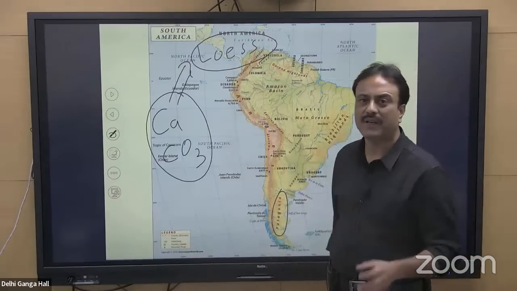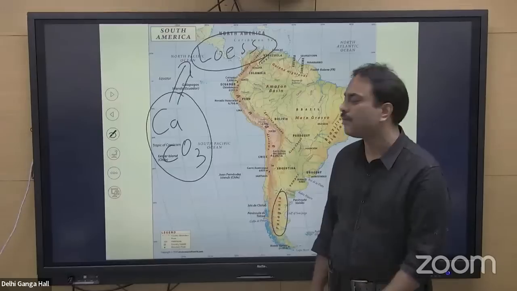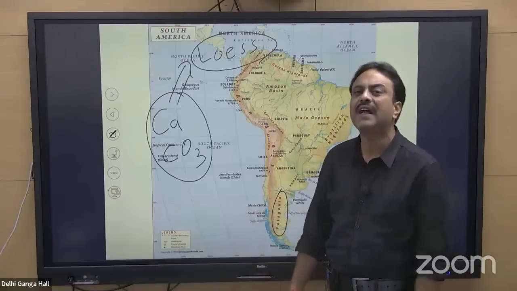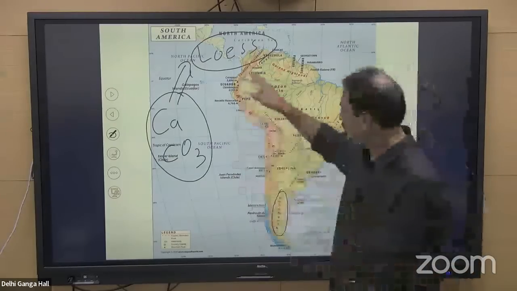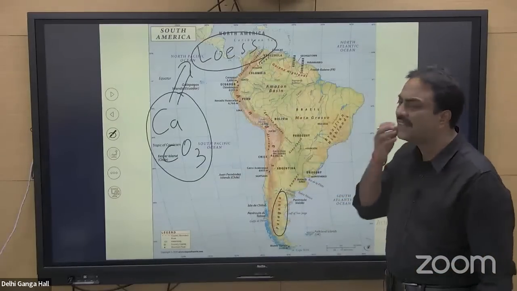Loess is a fertile ground that is formed by calcium and carbonate deposits along with the deposition of sand. It favors all types of agriculture and primarily fruits and vegetables. So this southern part of the Pampas is known as loess.